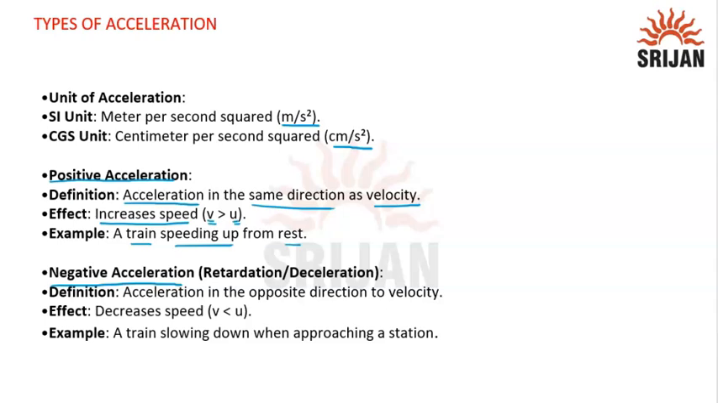Next is negative acceleration, also known as retardation or deceleration. It is acceleration in the opposite direction of the velocity. That's why acceleration is called negative: velocity and acceleration are in opposite directions, or we can say the speed decreases. Our initial velocity is more than the final velocity. Like a train slowing down when approaching the station. We know that when the train is approaching a station, the speed is slowing down. So its initial velocity will be greater than the final velocity. That's why it is an example of negative acceleration.